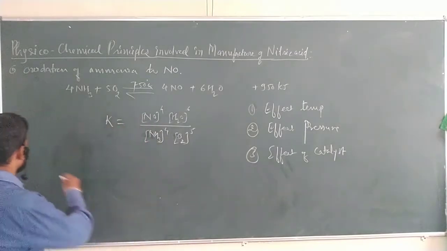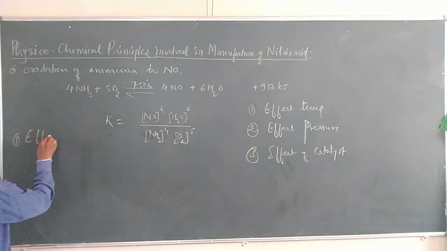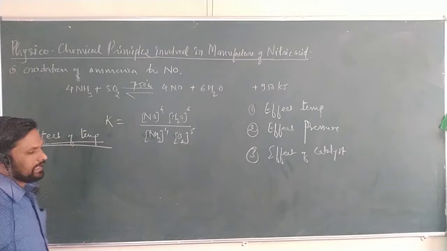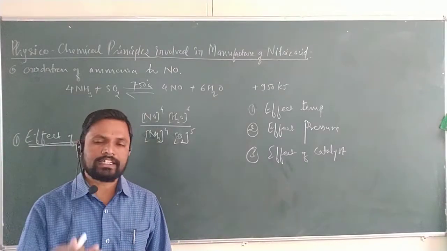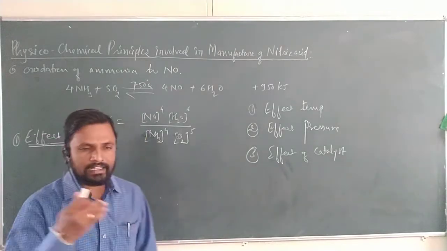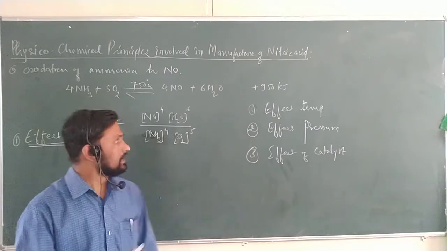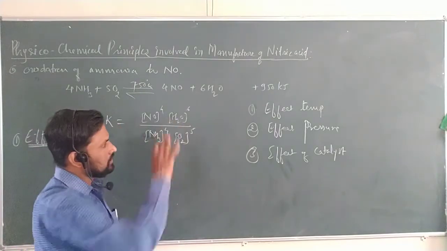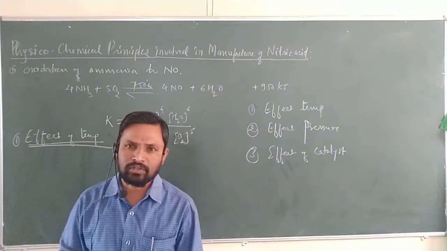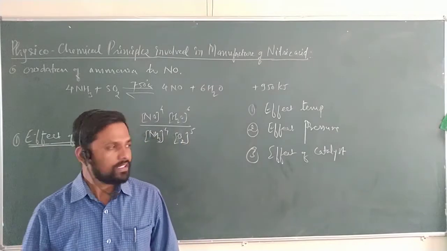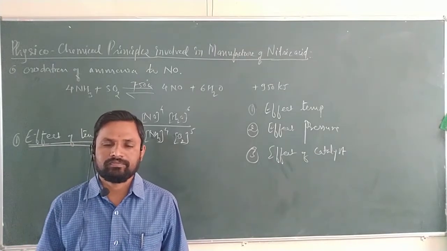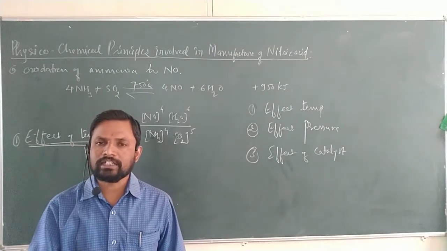Already we discussed that in the case of an exothermic reaction, as in the manufacture of ammonia and sulfuric acid, the effect of temperature is very important. The conversion of ammonia to nitric oxide is a highly exothermic reaction, in which approximately 950 kilojoules of heat is evolved, so we have to maintain a certain temperature. Definitely a lower temperature is expected to be required; the reaction should be carried out at a lower temperature.